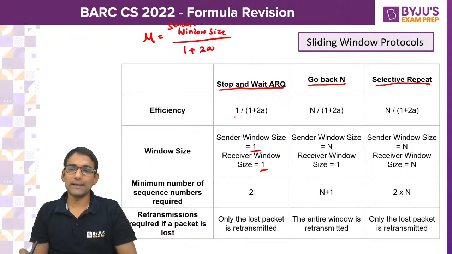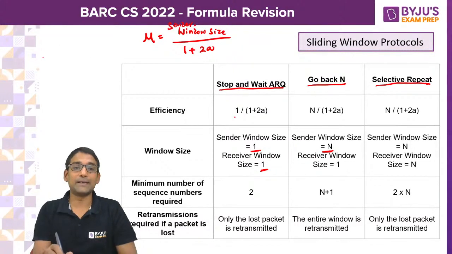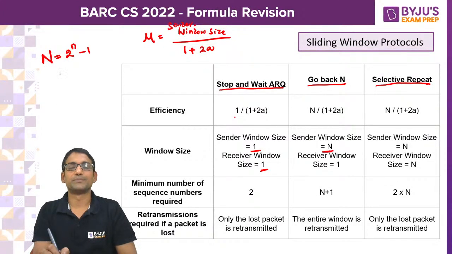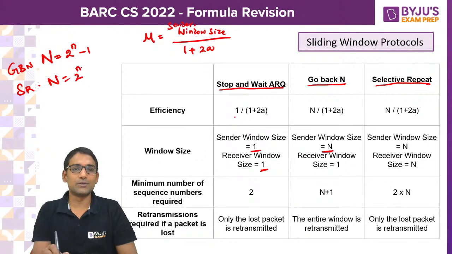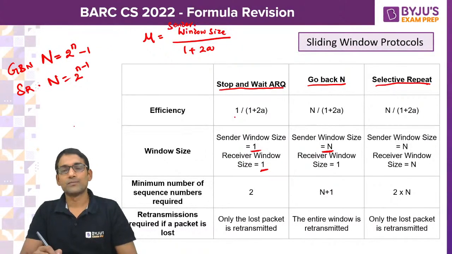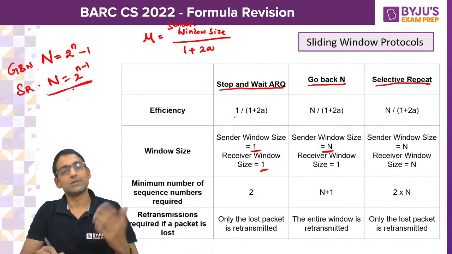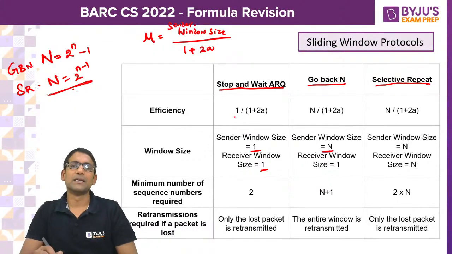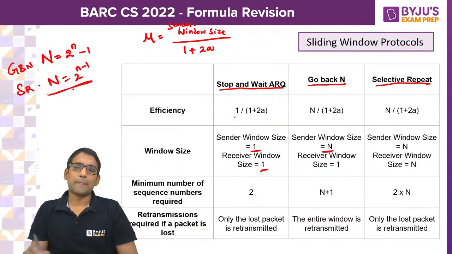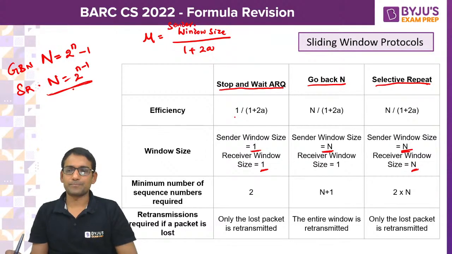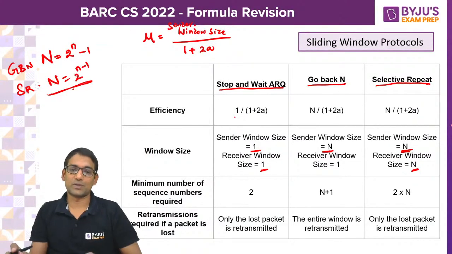When it comes to go back N, what is the sender window size? N, capital N. What is capital N? This is 2 raised to n minus 1 for go back N. And for selective repeat, what is the sender's window size? 2 raised to n minus 1. In one of the GATE exams, this is asked. For selective repeat protocol, what is the sender's window size? Sender's window size and receiver's window size are the same in selective repeat. That is capital N, that is 2 raised to small n minus 1.